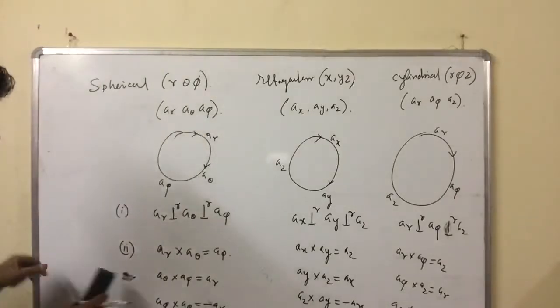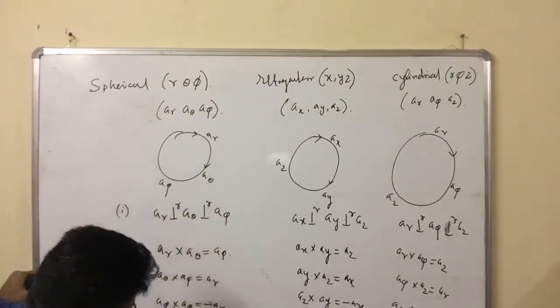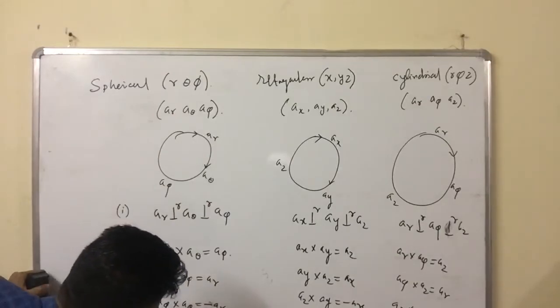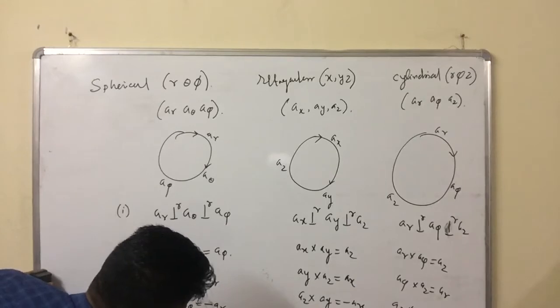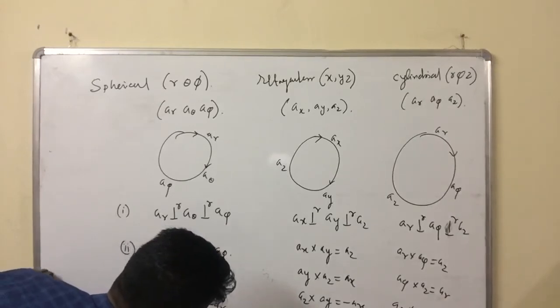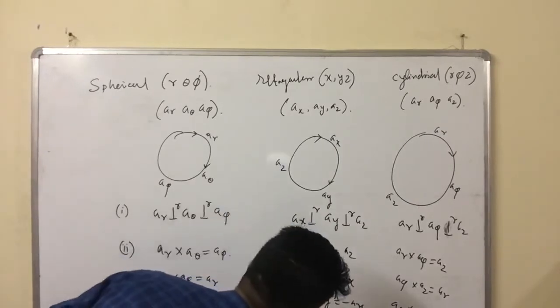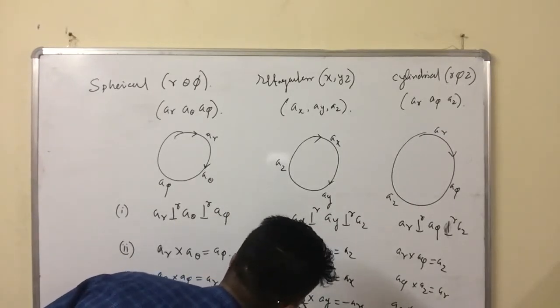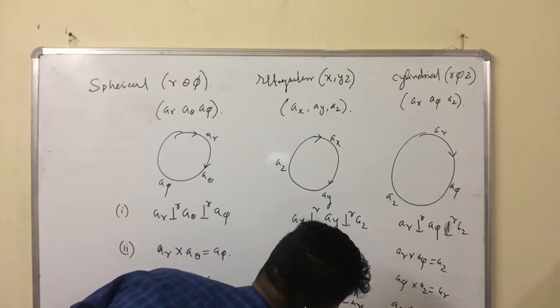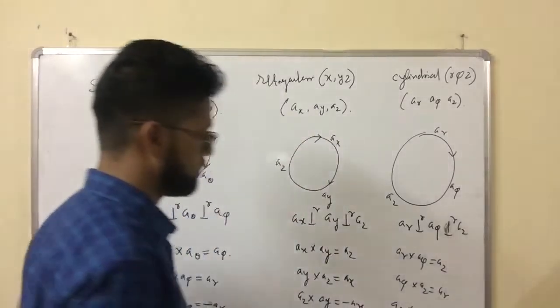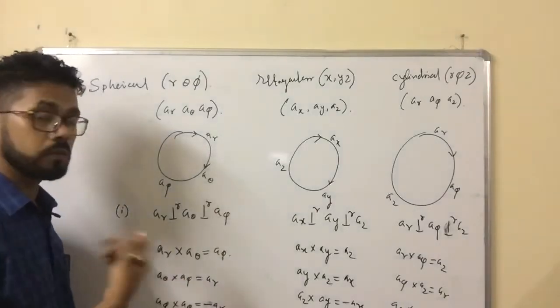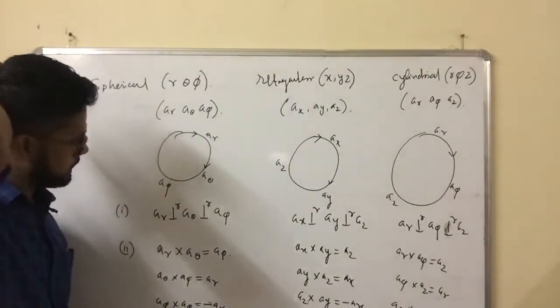Number four, the magnitude of the unit vectors: A theta equals AR equals A phi equals 1. Similarly, AX equals AY equals AZ equals 1. Because they are unit vectors, the magnitude is 1.